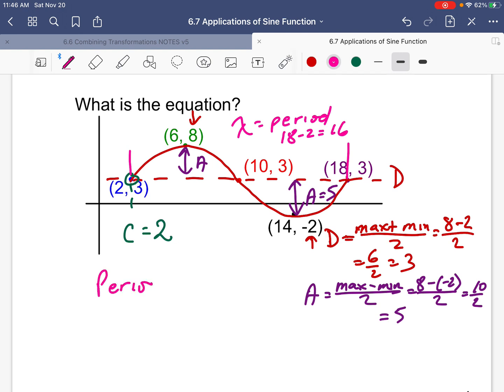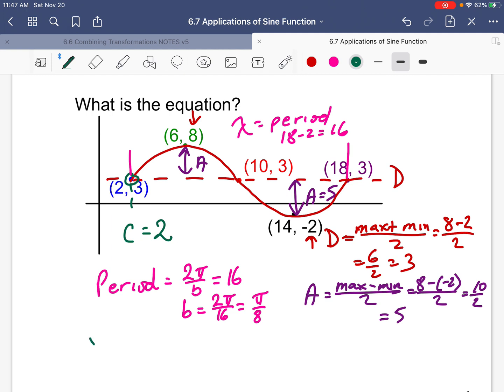So period, which is 2 pi divided by B, is 16. So cross multiplying, B is 2 pi divided by 16, which is pi over 8.